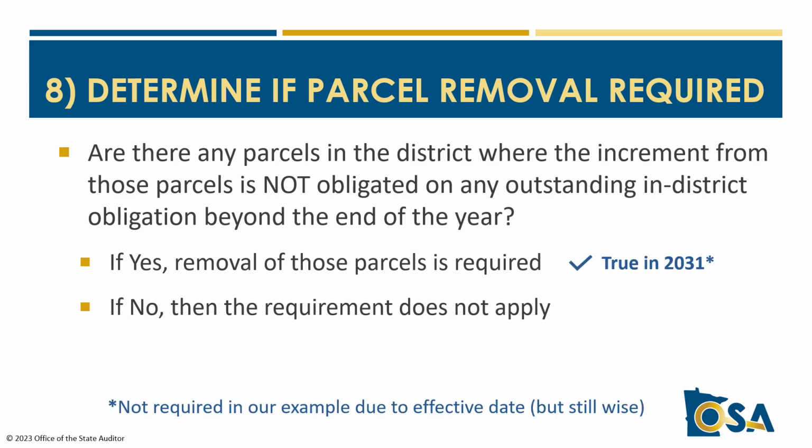In our example, this became true in 2031 for parcels 2 to 7, when the bond was paid off and these parcels were not pledged on the outstanding pay-go, and parcel removal would have been required in 2031, if not for the fact that our district precedes the effective date of the removal requirement. But as we examined in the prior video, parcel removal at that point, or actually a couple of years earlier, would still be wise. So we encourage making this evaluation even for districts that precede the effective date of the requirement.